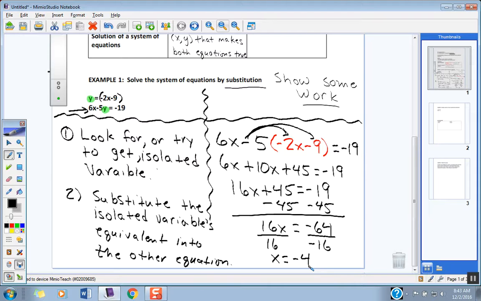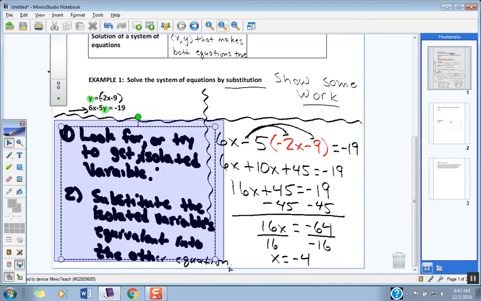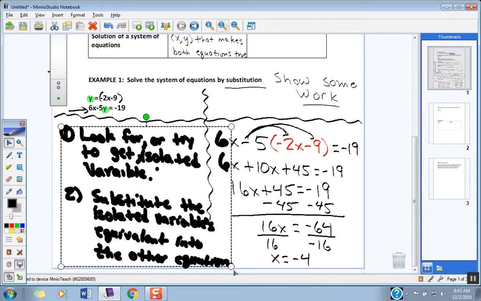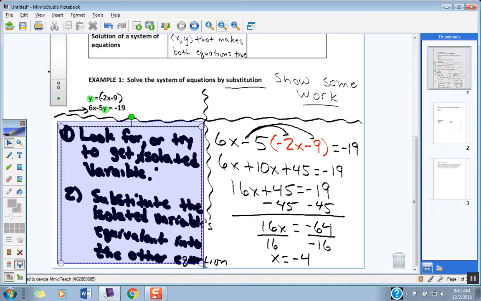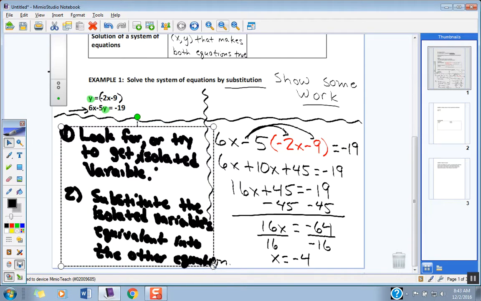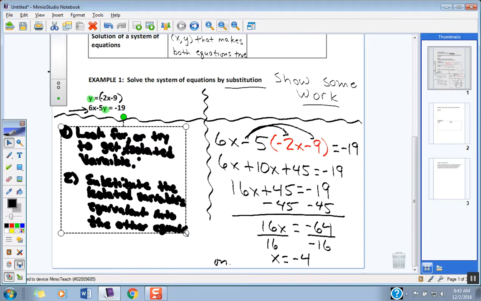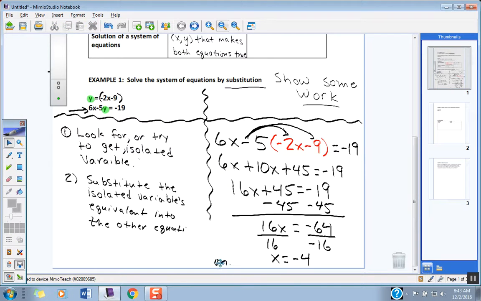X is negative 4. And I'm going to make a little room up here. So we've got x equals negative 4, okay?